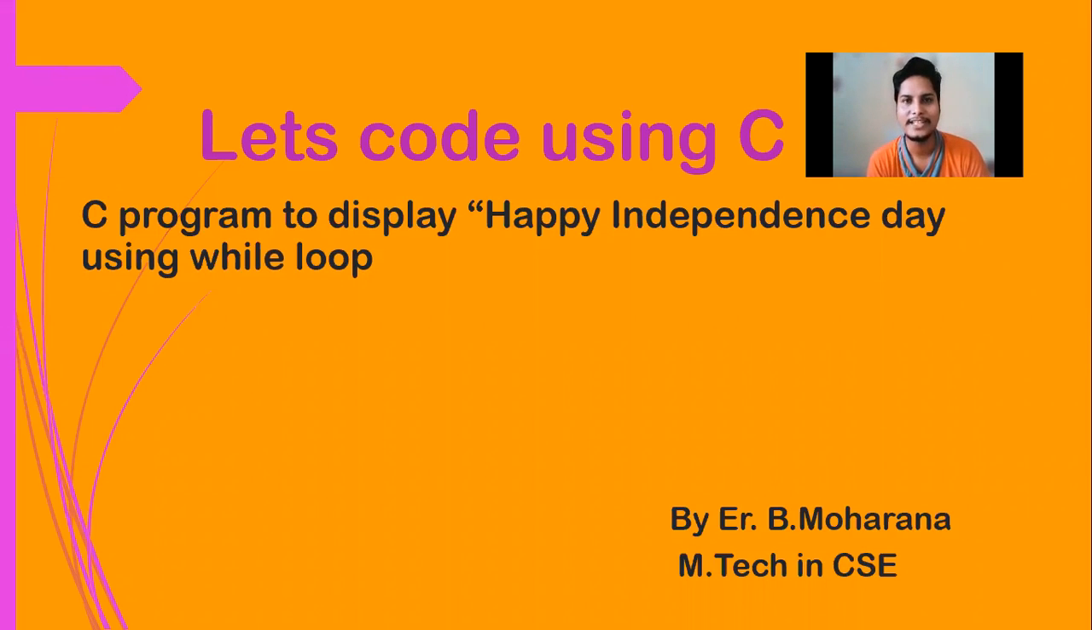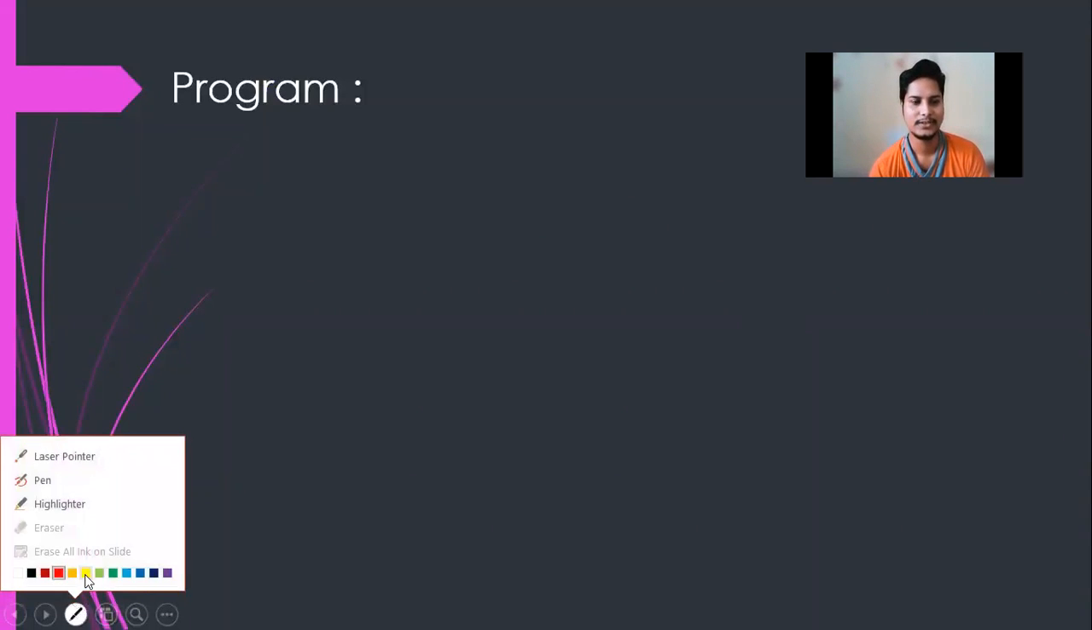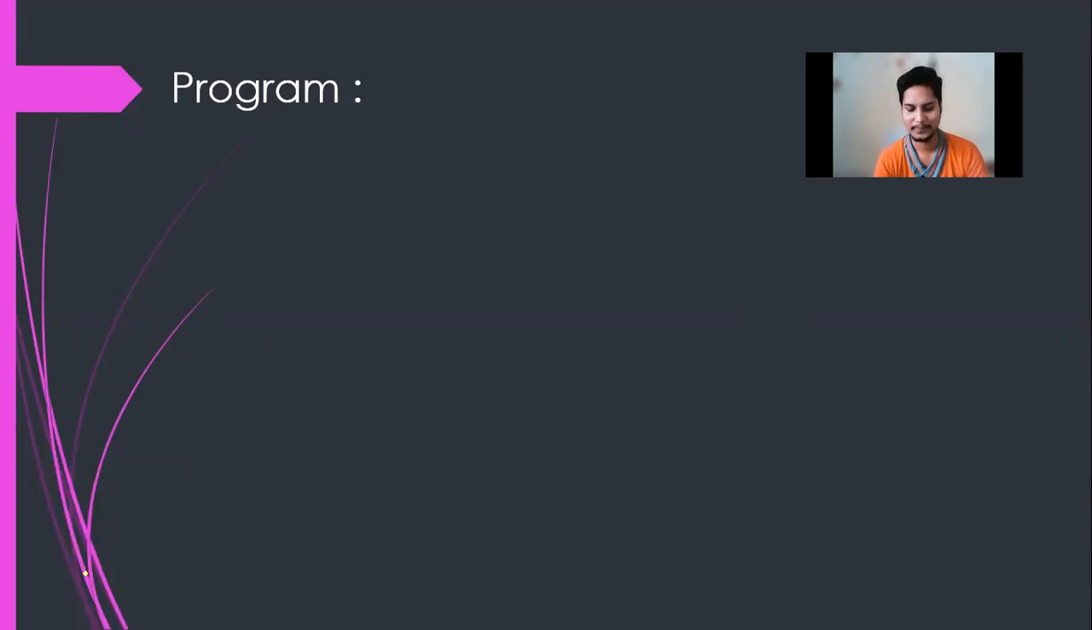Hello everyone. In this video, I am going to display Happy Independence Day using a while loop. So let's see how this can be written using a C program. Here I am writing the program to display Happy Independence Day 75 times. It's because it is the 75th Independence Day of our India. So I want to write a program on this occasion.